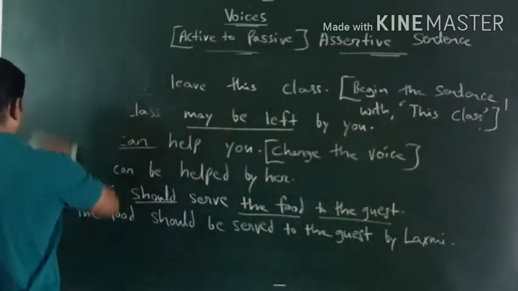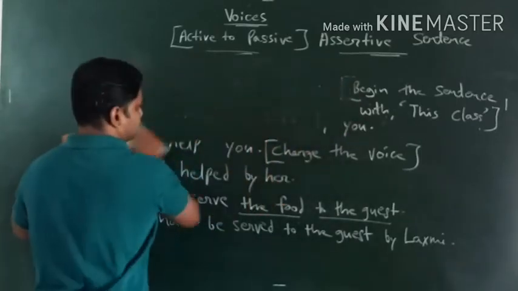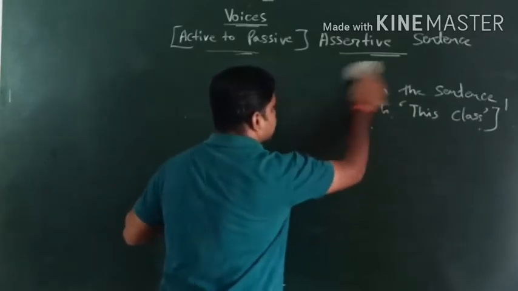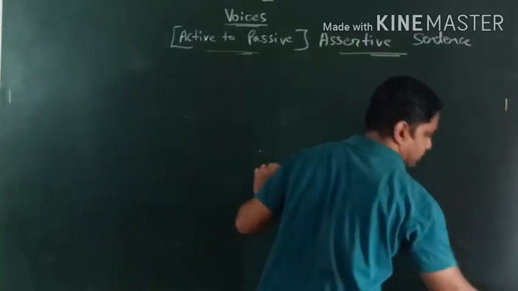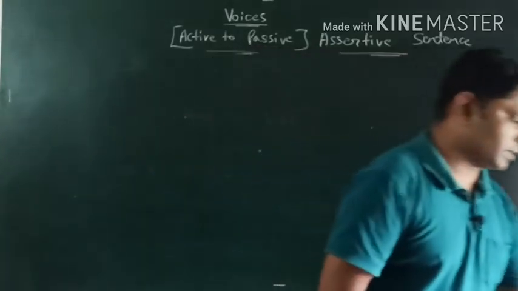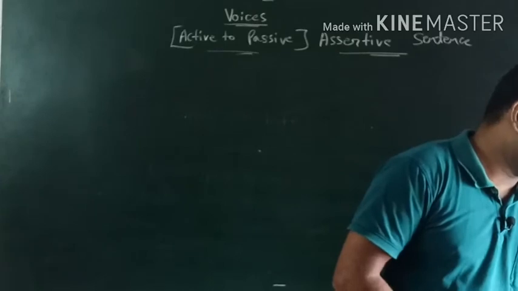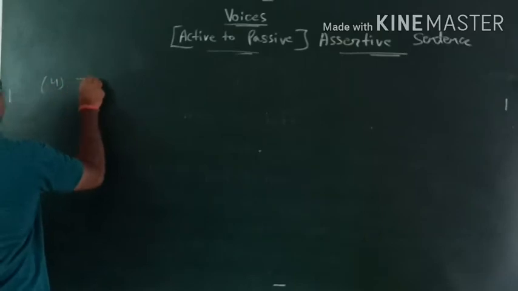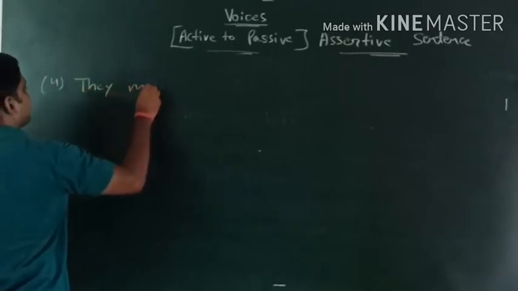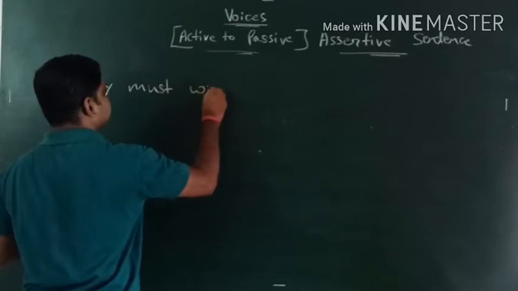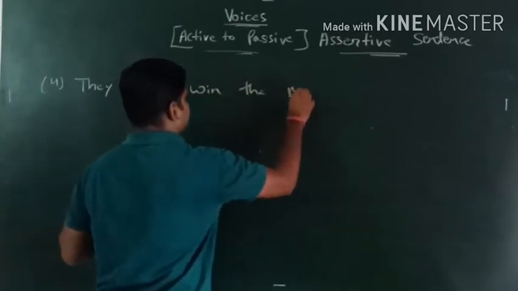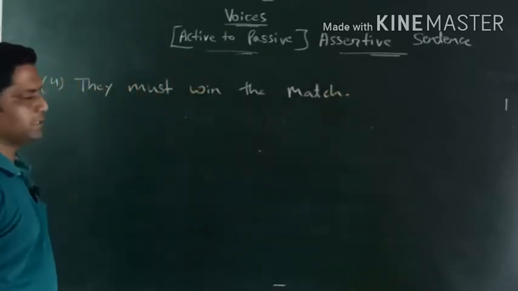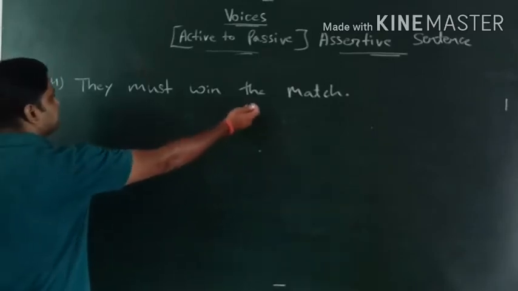Let's take example number 4. Active to passive is very important in terms of examination, so we have to be very careful and very attentive. So let's check out number 4. They must win the match. They must win the match. Okay, so this is the example. How do we do that? The match is an object.